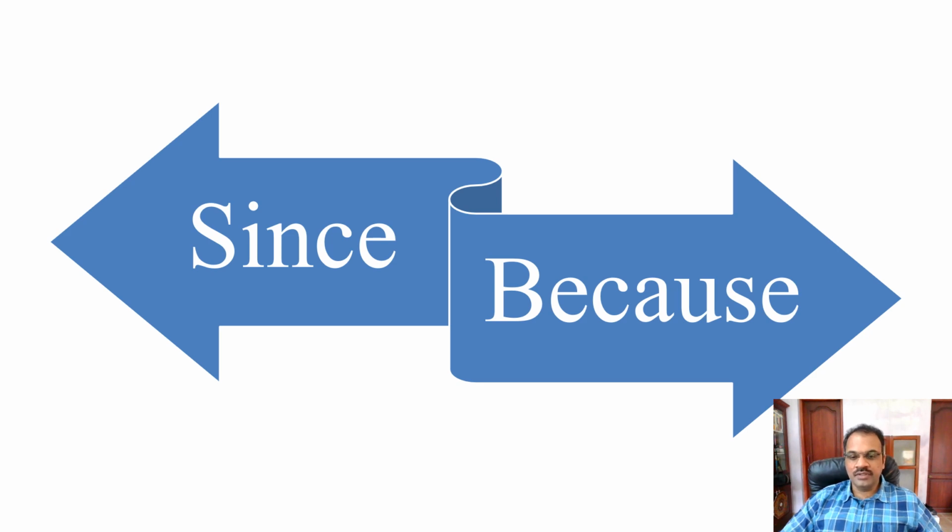Another usual mistake, or rather vague use of the word since, is when you are using it in the sense of because. Since I love you, in the sense of because I love you. Though it is correct usage, there are these two connotations for the word since. It has both an indication of time and also an indication of causality. But when you use this word in a sentence, the reader may not be very sure which meaning you have in mind. So whenever you are implying causality, you use because.